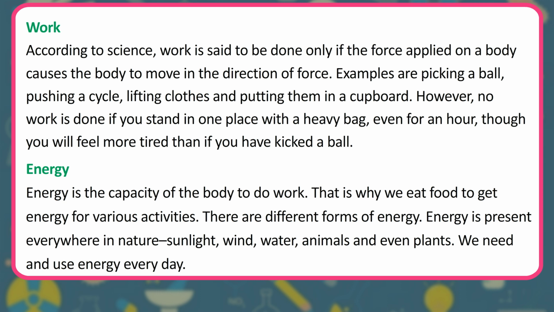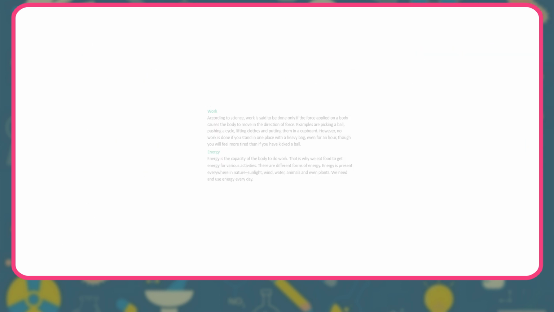Energy. Energy is the capacity of the body to do work. That is why we eat food to get energy for various activities. There are different forms of energy. Energy is present everywhere in nature: sunlight, wind, water, animals and even plants. We need and use energy every day.